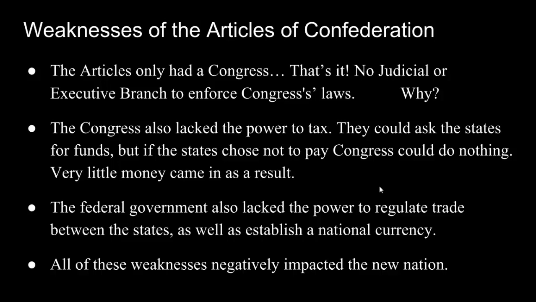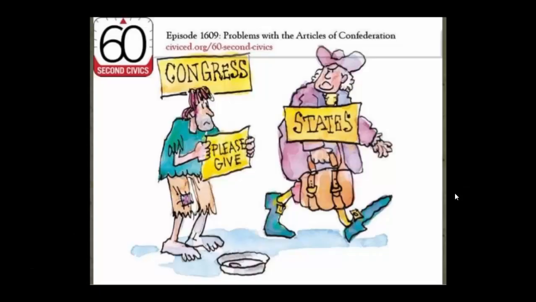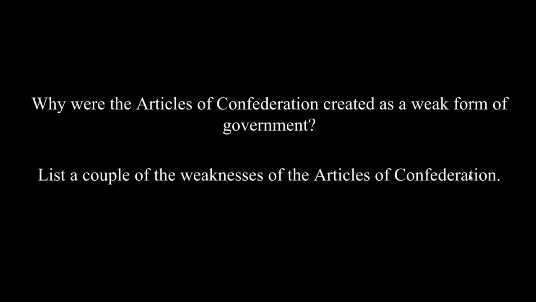The federal government under the Articles also lacked the power to regulate what is called interstate trade, or trade between the states. And they also had no national currency, so each state had their own money, and so it was a very disjointed union. And all of these weaknesses negatively impacted the new nation. You can see here a little political cartoon of Congress asking the states for money. Please help us, but the states did not have to oblige.